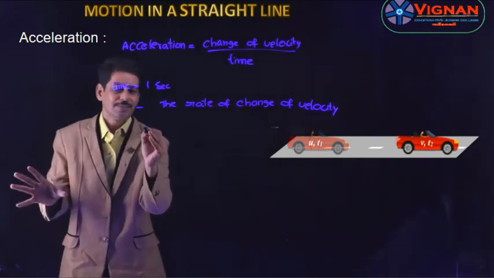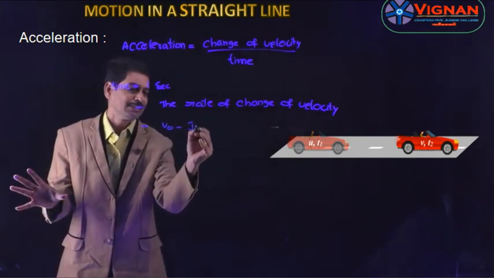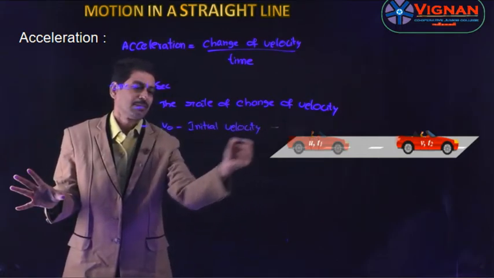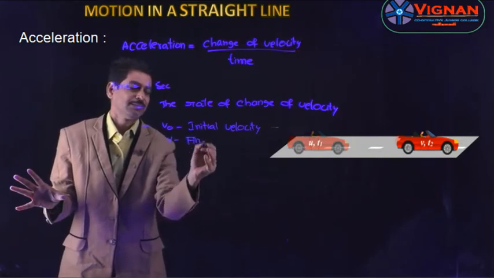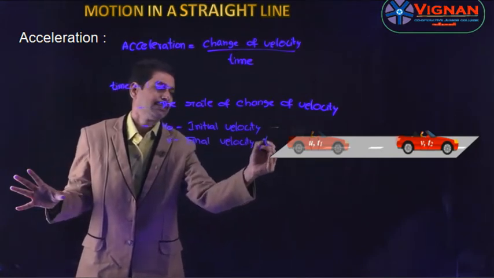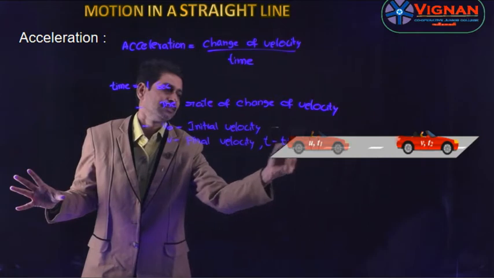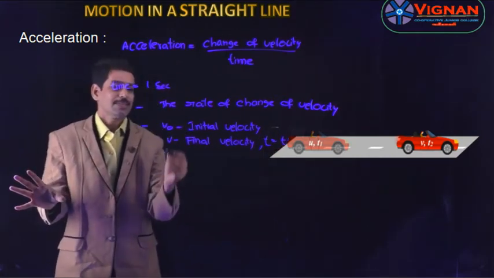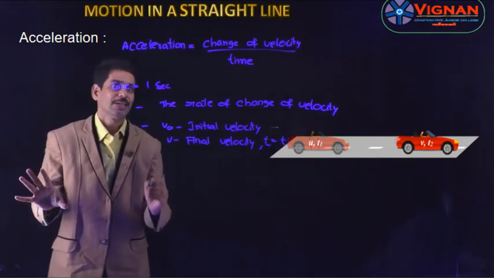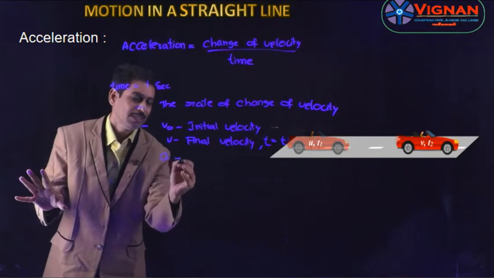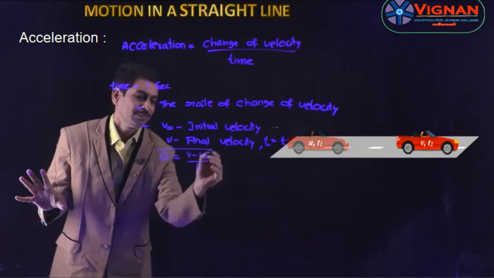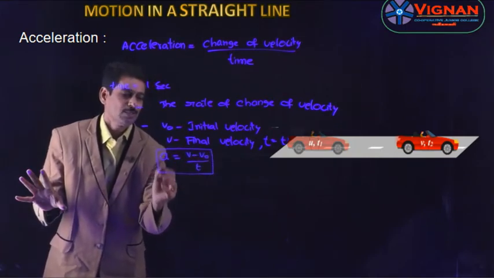If we consider v0 as the initial velocity, v as the final velocity, and t is the time taken to travel the journey, then the change in velocity is nothing but v minus v0, that is final minus initial. So v minus v0 is the change in velocity, and the acceleration is denoted by a. So a is equal to v minus v0 by t. This is the formula for acceleration.